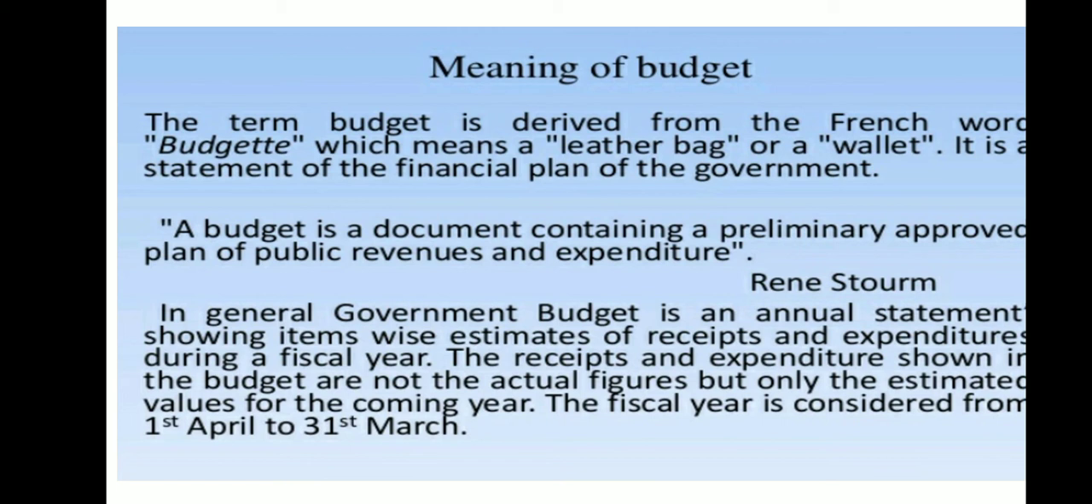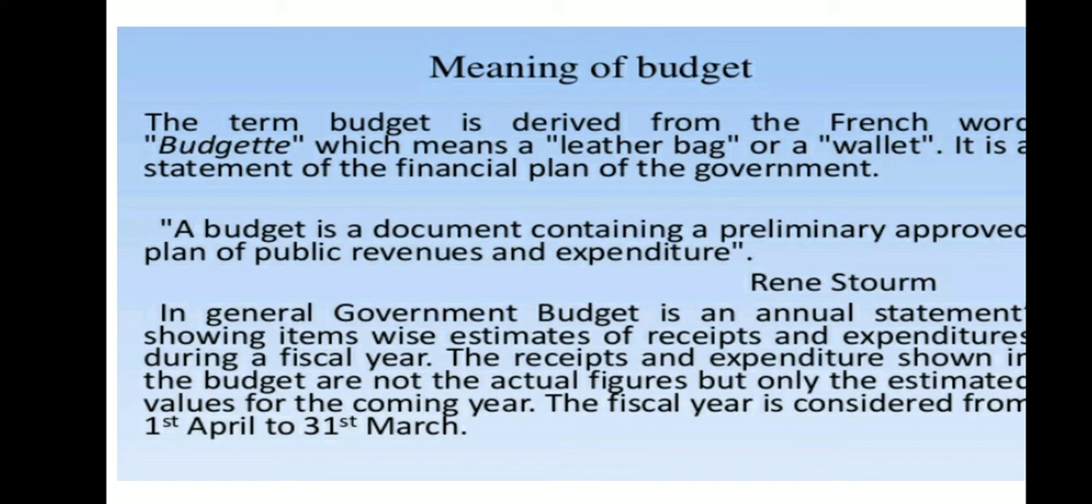The term budget is derived from a French word bougette, which means a leather bag or a wallet. It is a statement of financial plan of a government. It is the financial planning of a government in terms of what revenue the government can generate and what is the expenditure incurred by the government. A budget is a document containing a preliminary approved plan of public revenue and expenditure. What kind of revenue the government will get from the public.